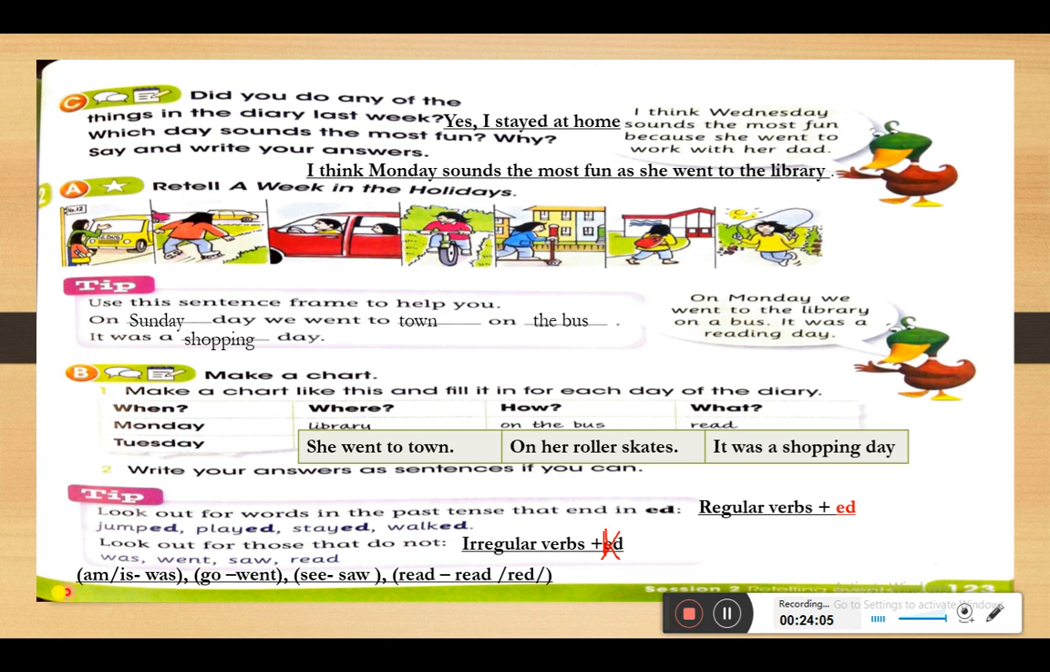Okay, I want you to repeat them again after me. Please repeat after me. Is, was, go, went, see, saw, read, read. Very good, all of you.